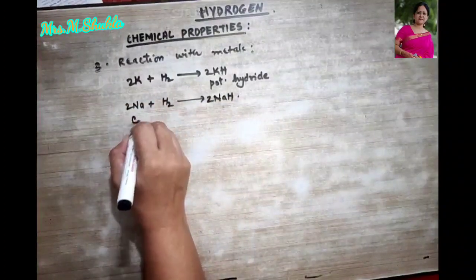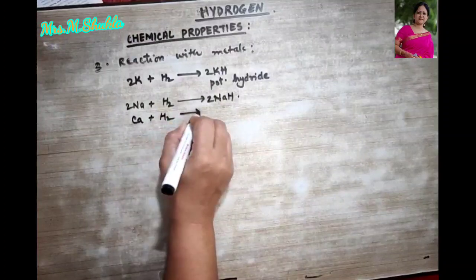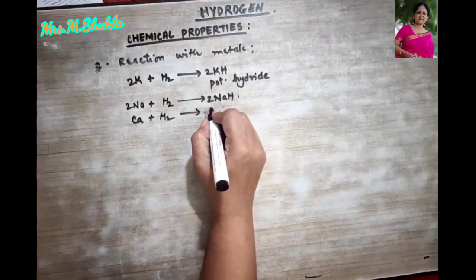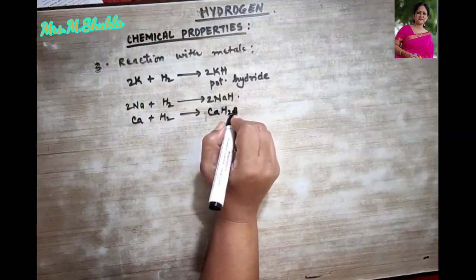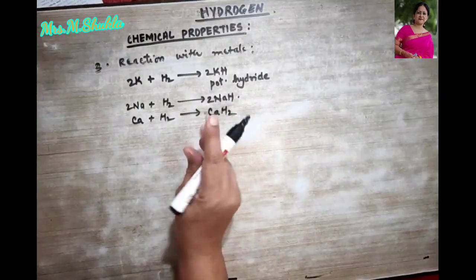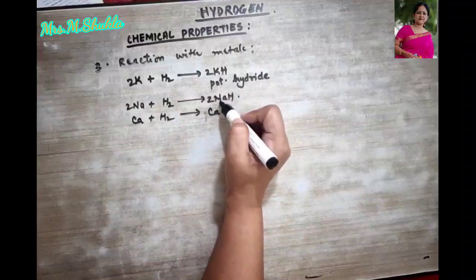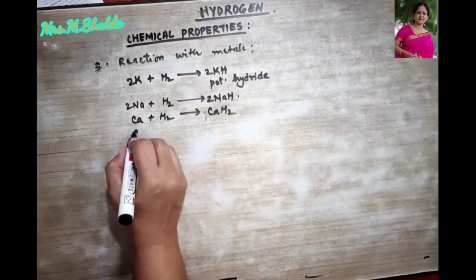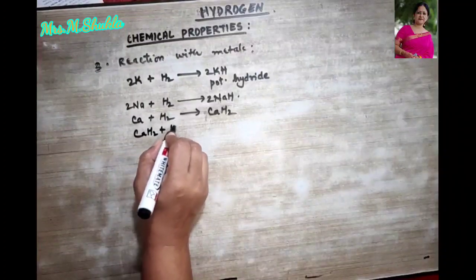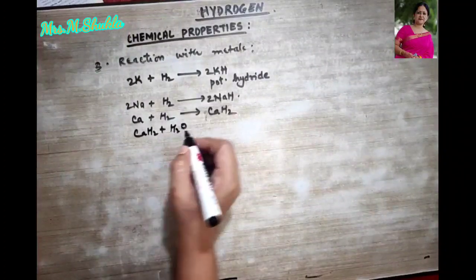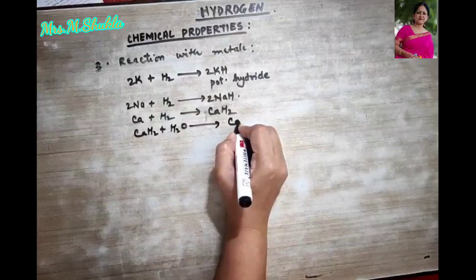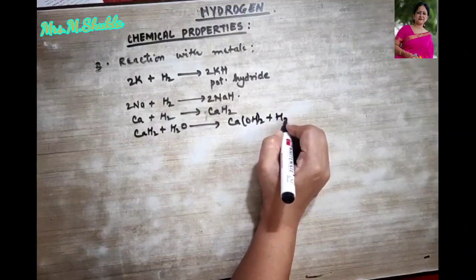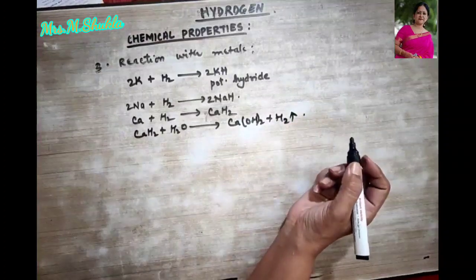Similarly, calcium can combine with hydrogen to form calcium hydride. This calcium hydride is highly unstable. All these compounds are unstable, do remember. But calcium hydride immediately combines with the water molecules present in the air, and it forms calcium hydroxide, and hydrogen gas is also released.